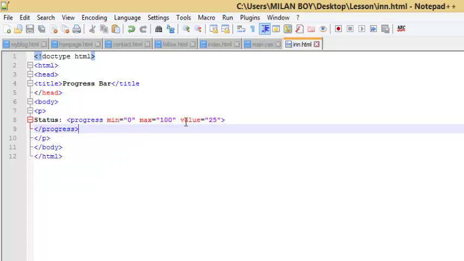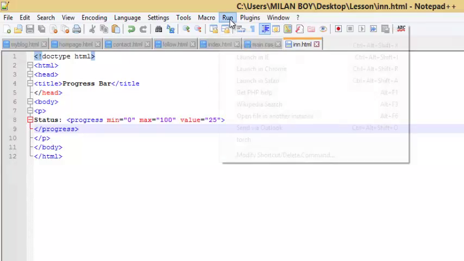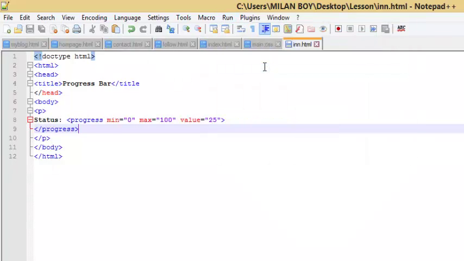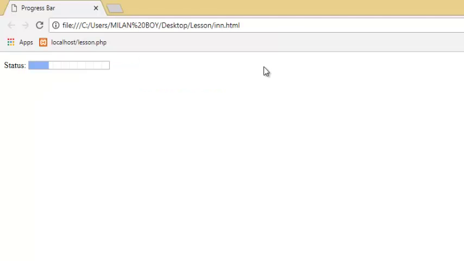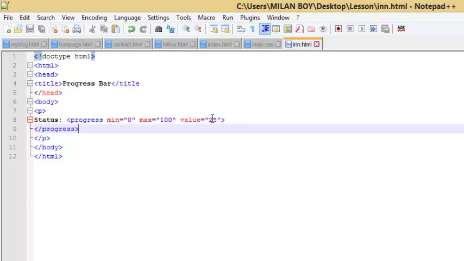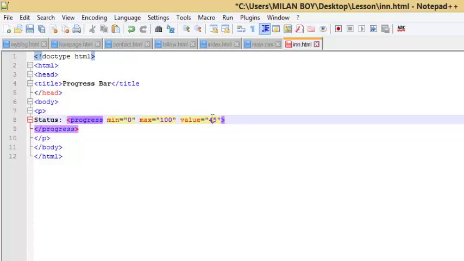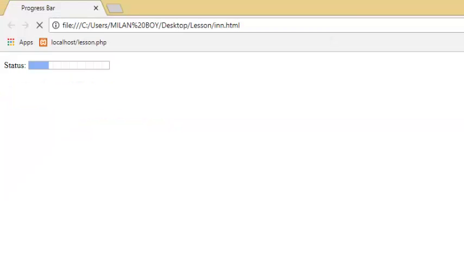If we save this right now and run this with our browser, Chrome, we have our progress bar. You can see that this is 25% of 100%. If we change this to 45 and save, and refresh the browser, we see it has gone to 45.